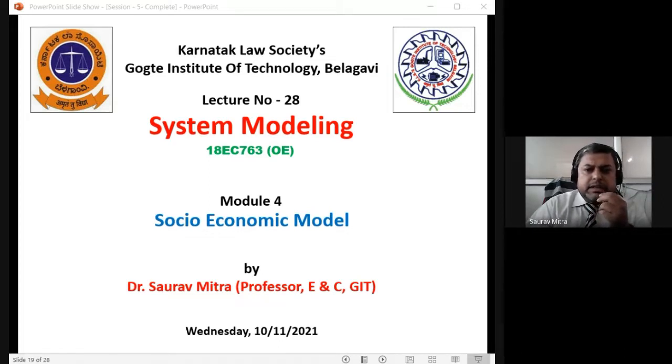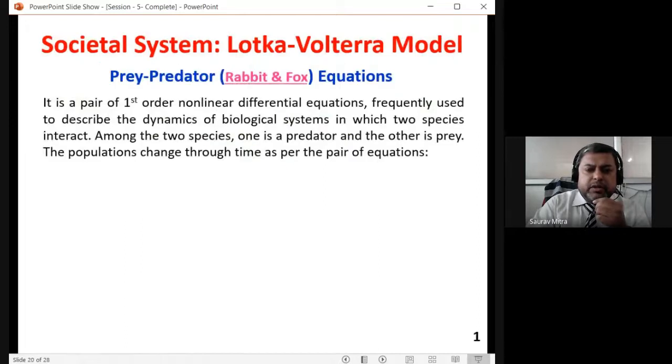This is lecture number 28 in system modeling. Today we are going to start module number 4, which is called the socio-economic model. In this module, there are different kinds of modeling, and we are going to start with the socio-economic model today. One very important socio-economic model is called the Lotka-Volterra model. It is also called the prey-predator model.